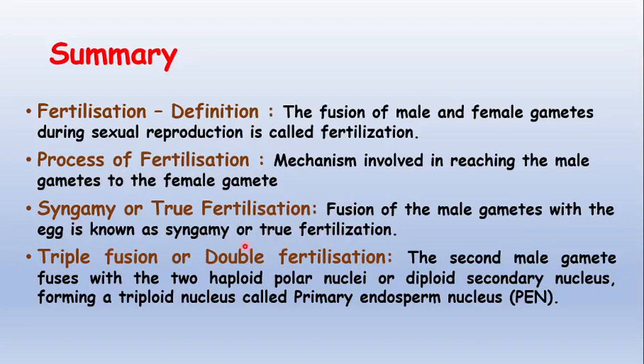This is also known as true fertilization. We studied triple fusion, double fertilization. It is nothing but the second male gamete fusing with the diploid secondary nucleus or haploid polar nuclei, forming a primary endosperm nucleus.